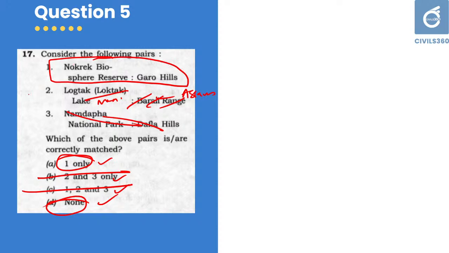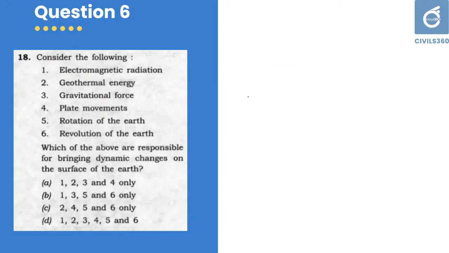That is the idea. You just try to eliminate the most wrong or biggest blunder in your question paper. So that's the idea. Here 1 only is the answer. That is 5th question. Answer is A. There are representations or mentioning of these things in your NCERT. Go through all the type of geographical regions mentioned in your NCERT. Understand the idea. And next question, question number 6.